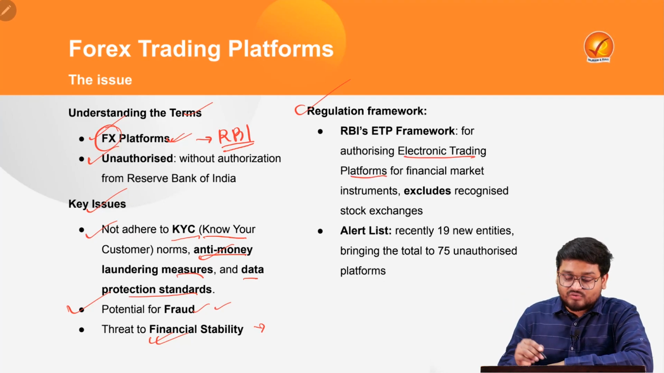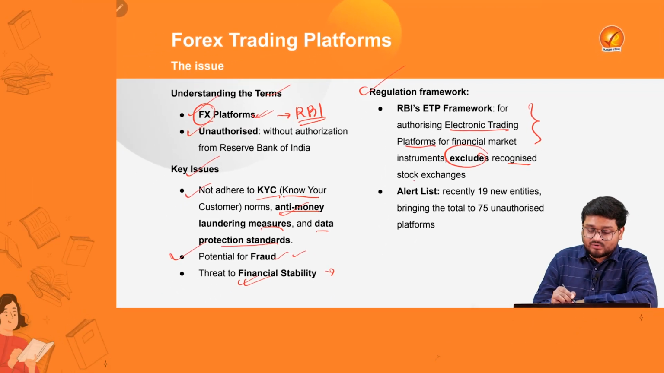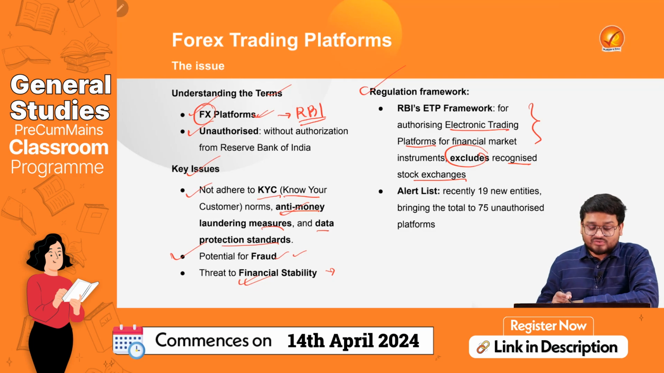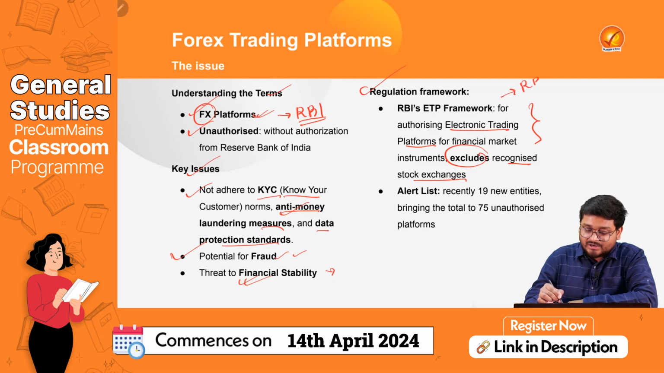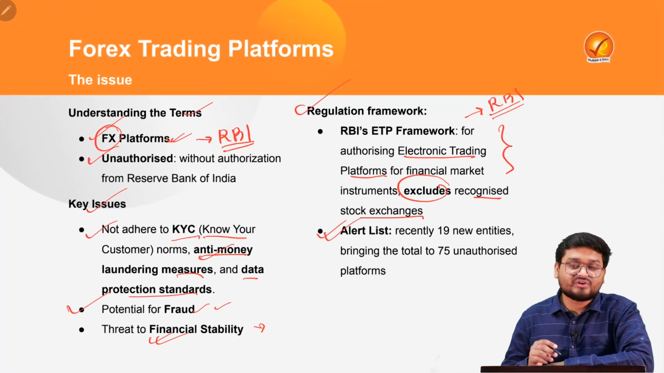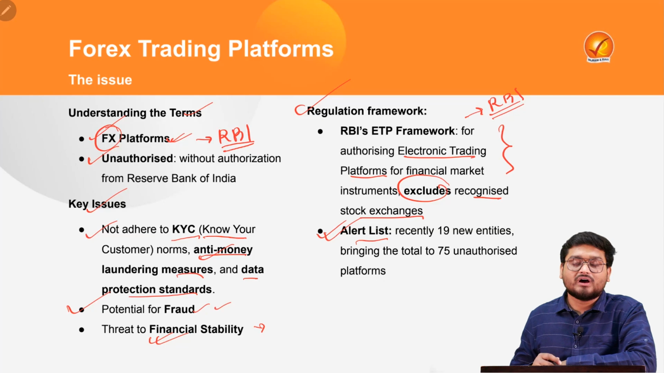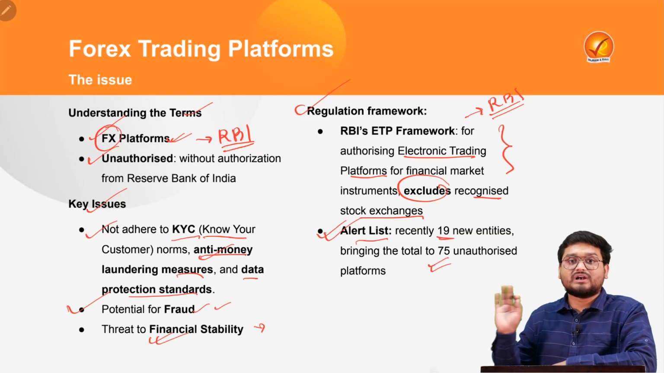With respect to this, the regulatory framework of the RBI is to have the first electronic trading platforms regulation framework, which the RBI has right now, and these platforms exclude the recognized stock exchanges in the nation. That is, they have to be registered with the RBI after authorization from the same. The RBI is also issuing alerts on the risks of various unregulated platforms. Recently 19 new entities have been added to a total of around 75 unauthorized platforms in the country.